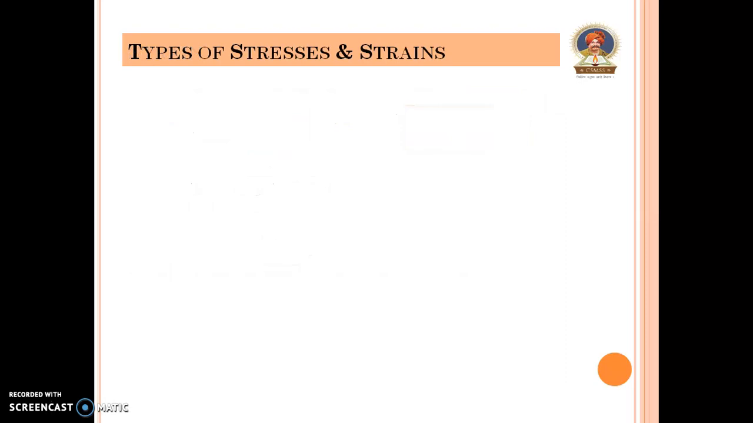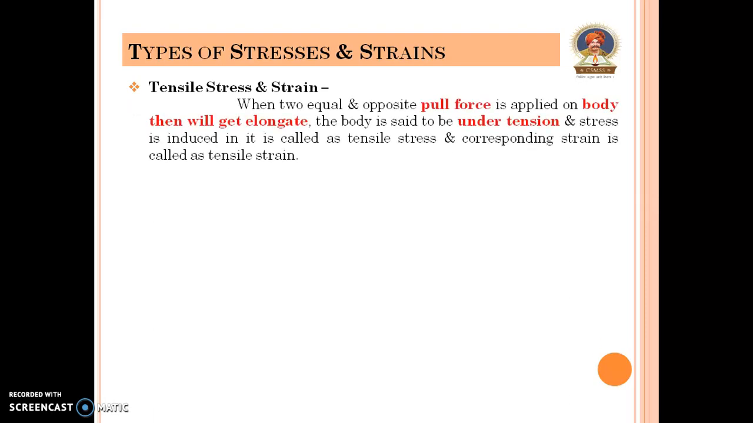Types of stresses and strains. Tensile stress and strain. When two equal and opposite pull forces is applied on body, then body will get elongate. The body is said to be under tension, and the stress is induced in it is called as tensile stress, and corresponding strain is called as tensile strain.